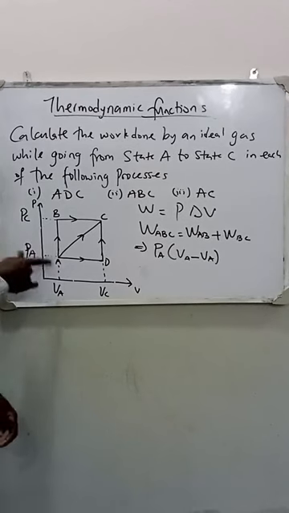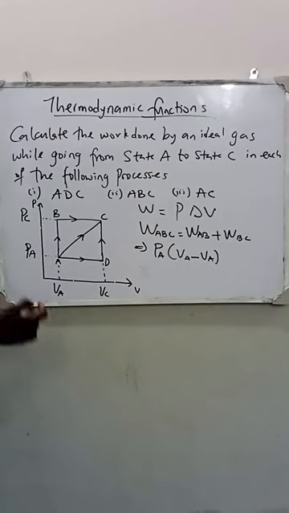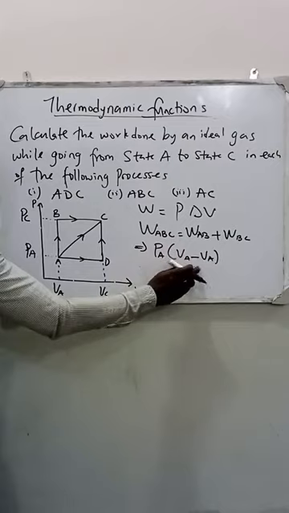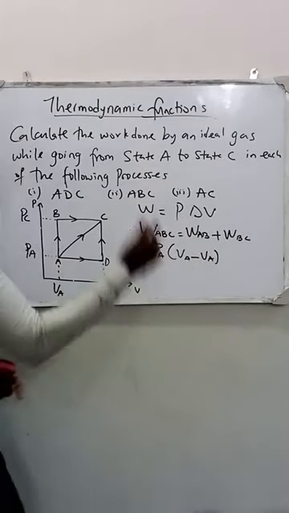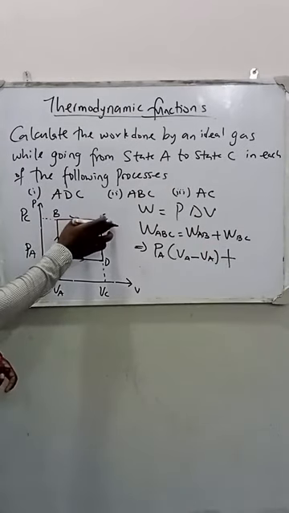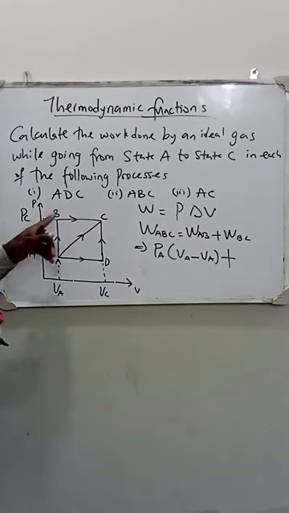What I see here is that at this pressure, I didn't see any change in volume. So that means here, my work done is PA times VA minus another VA. This is giving 0, plus work done along BC, along BC.